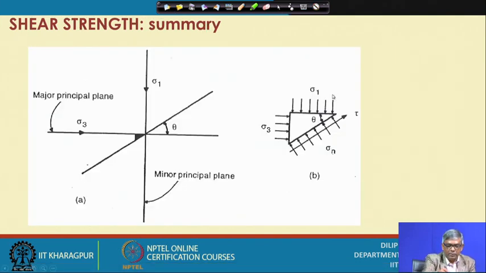And suppose this is the major principal stress direction. So, the major principal plane will be this one. Similarly, if this is the minor principal plane, then this is the minor principal stress.